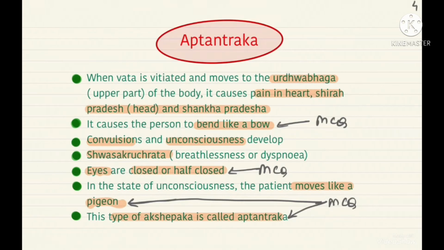So this is about apatantraka a little bit in detail, that there is a pain in the heart, shira pradesh and shankha pradesh, which is because of the vitiated vata, and the person bends like a bow, gets frequent convulsions and becomes unconscious. There is dyspnea or shwaskrichita, the eyes are closed or half closed, and the person moves like a pigeon, and this type of Akshepaka is called apatantraka. So if you are asked a question for 2 marks or a short answer question, you will write everything till here.